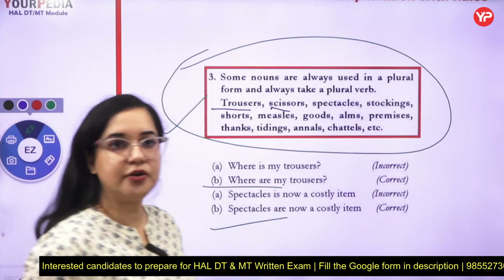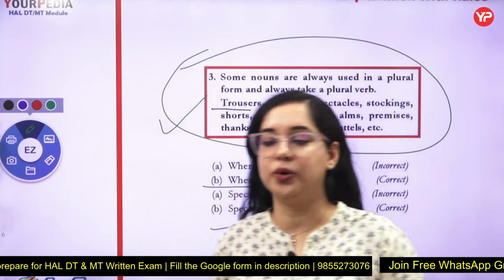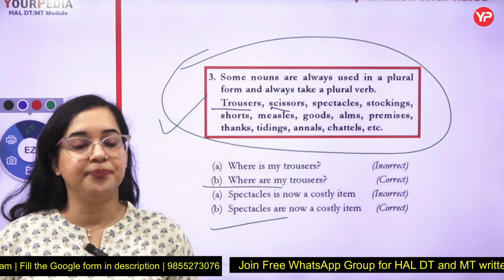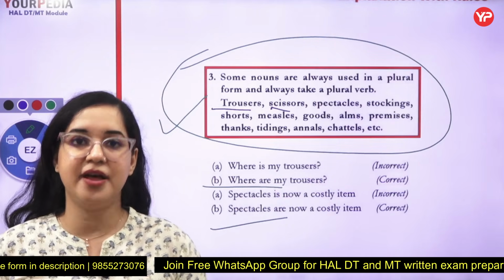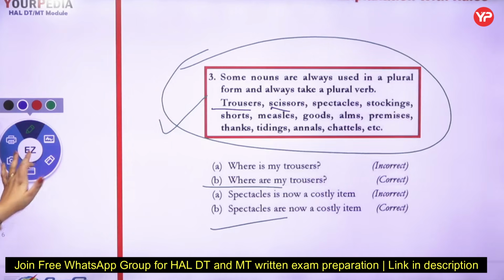Three rules are done till now. The very first: nouns that are singular, where we use a singular verb. Second: nouns which are in plural form and take a plural verb. The third: nouns which exist in pairs and will always take a plural verb. That is the pairing one.